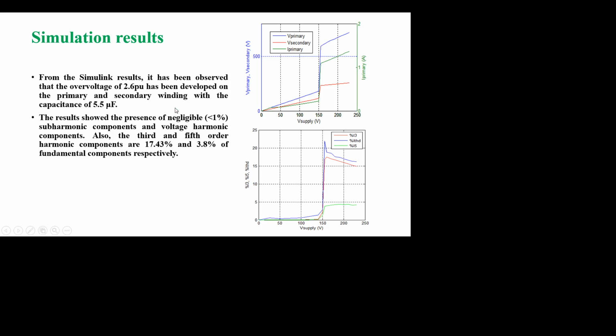Before the experiment, a Simulink model of the chosen transformer with a capacitance of 5.5 microfarad is modeled using Simulink. The model gives 2.6 per unit overvoltage in the primary and secondary winding as well as current. It is also accompanied by harmonic components, third order and fifth order harmonics, and it shows the THD values also. Here the third order harmonic is predominant.